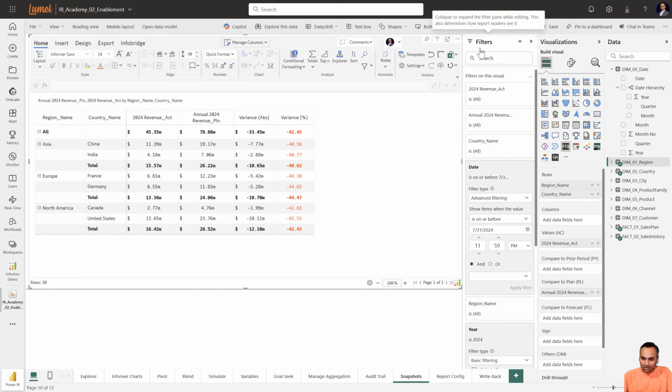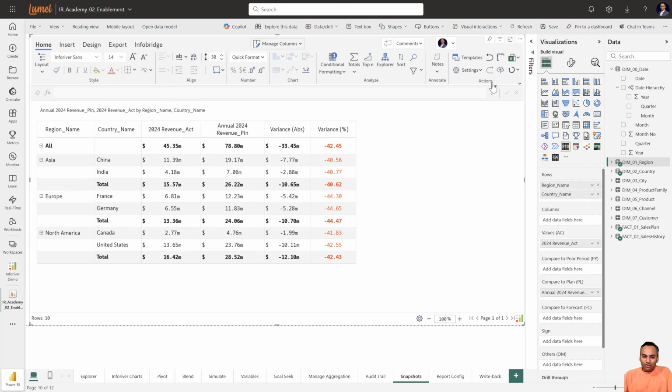Now, you would see that in the filters pane, we have used an advanced filter, allowing the data to come in only up till this period, on or before this period. So let's time travel and assume that today is 31st of July 2024. My 2024 revenue actual is showing the values of actual revenue till 31st of July 2024, and this is for the entire year 2024, which is my plan. This is the current variance in absolute and current variance in percentage.